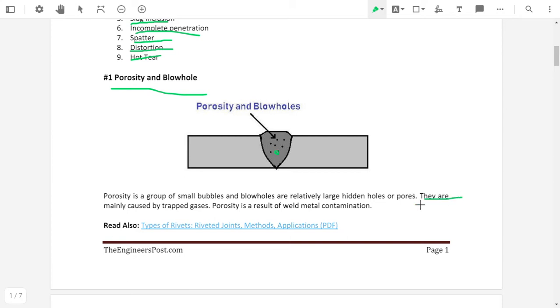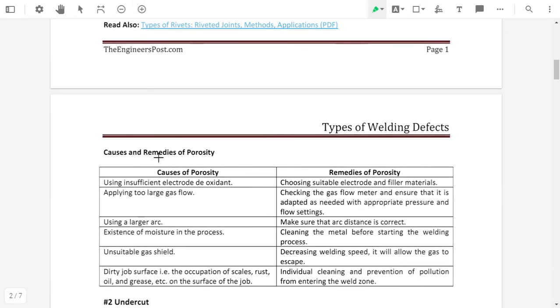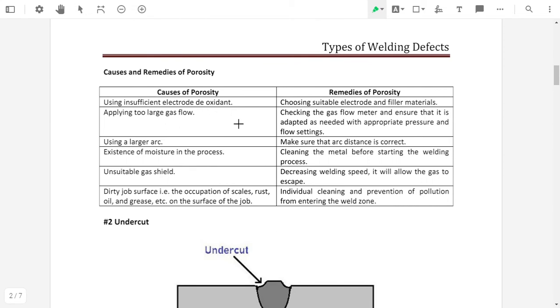and they are mainly caused by trapped gases. If gas is trapped in the welding zone and this gas remains in the welding zone as it is, then due to this trapped gas there are holes or bubbles present in the welding zone, called porosity or blowholes. So here are some causes of porosity.